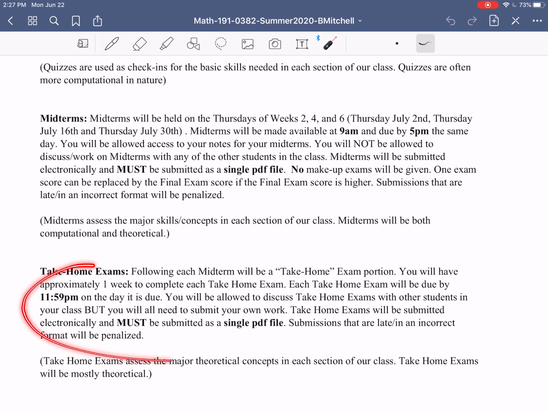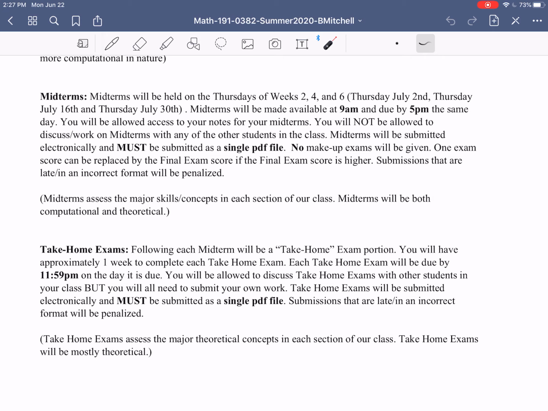All right, third category, take-home exams. Following each midterm, you will have a take-home exam portion. Now, notice I'm putting take-home in quotation marks. I would visually give you little quotation marks with the hands if I could, but we're calling this a take-home portion because it has some policy differences between the take-home exam and the midterm.